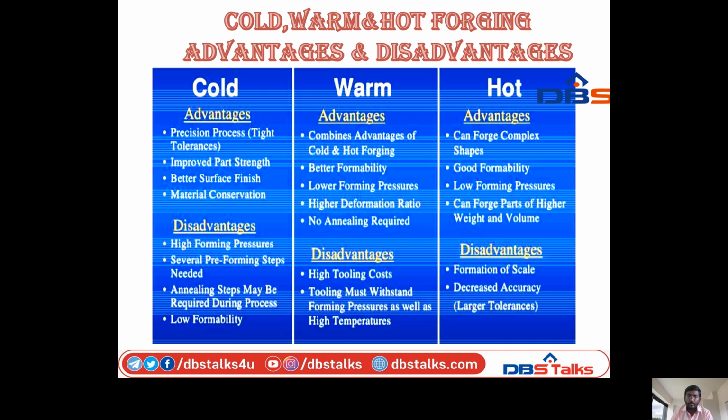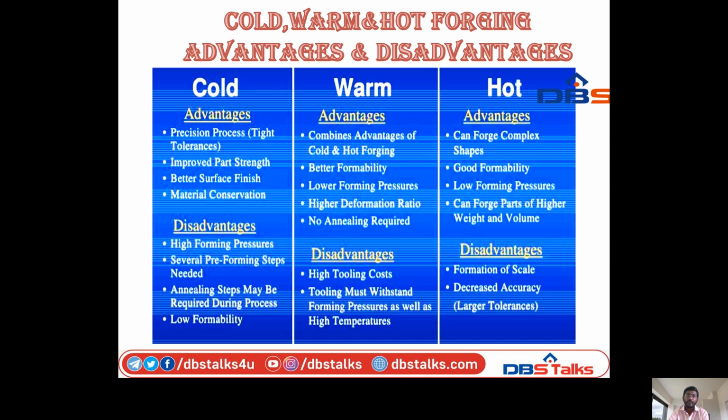Next, warm forming process advantages. It combines advantages of cold and hot forming: better formability, low forming pressure, high deformation ratio, and no annealing required. So these are all the advantages of warm forging process. Next, disadvantages in warm forging process: high tooling cost. Tooling must withstand forming pressure as well as high temperature.